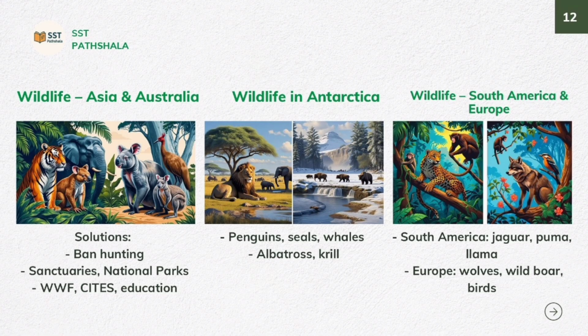Wildlife in Asia and Australia. Asia is home to tigers, elephants, leopards, foxes, and cranes. Australia is known for marsupials like kangaroos and koalas. Birds like the emu and the duck-billed platypus, found on the plateaus, are unique to Australia. The wildlife in Antarctica, like penguins, seals, albatross, whales, and krill, visits during the summer season. Despite the harsh conditions, it supports an important marine ecosystem.